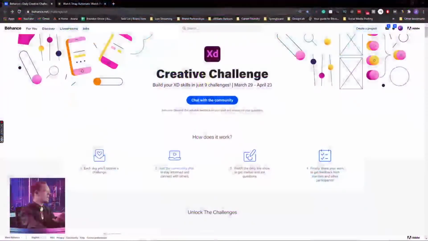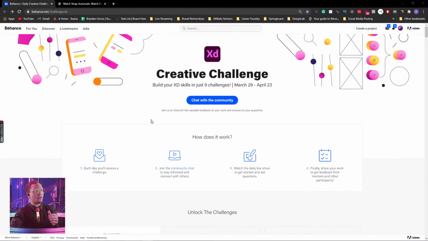Now, moving into the challenge for this week. For those of you who are new, move on either to the URL down in the description if you want to join the challenge. That's what we're here to do for the next 2 weeks. The next 2 weeks of challenges are from March 29th to April 23rd. It's gonna be a super fun, exciting time. The theme is web design, and we have quite the journey to go through these next 2 weeks.